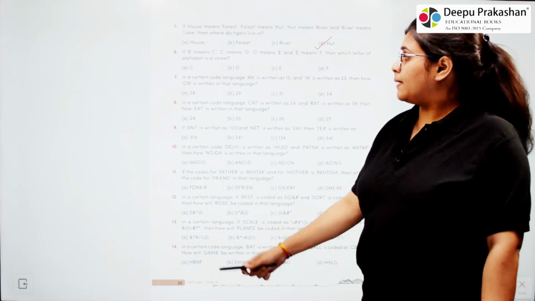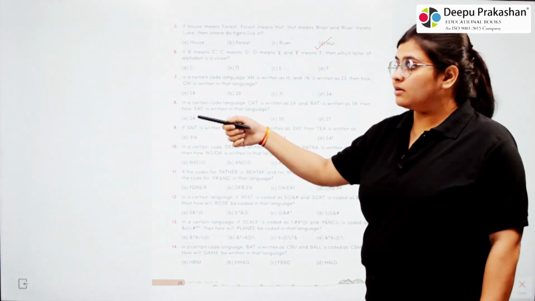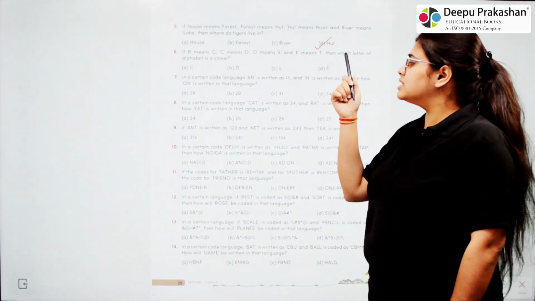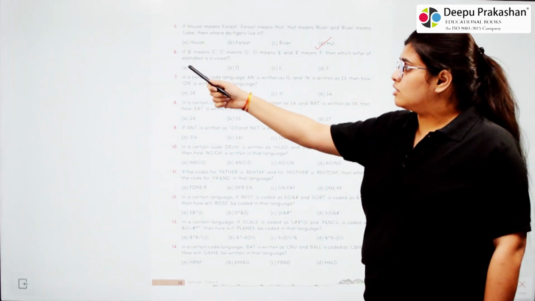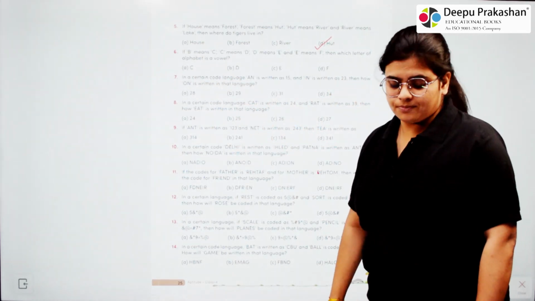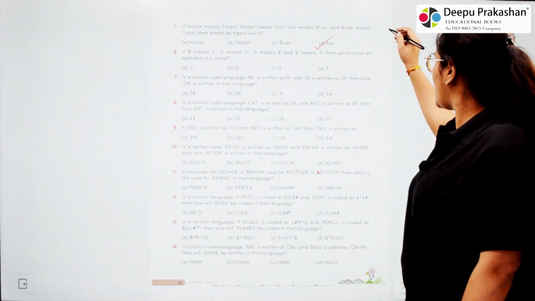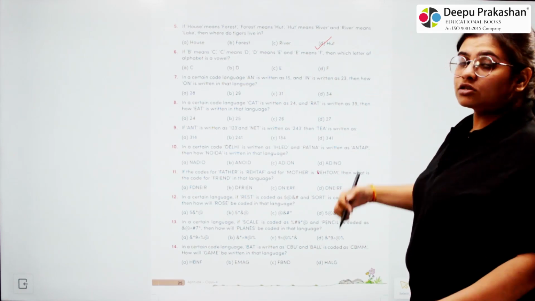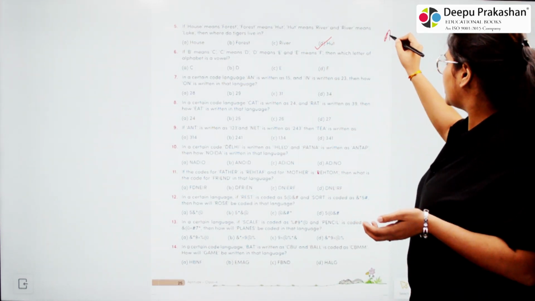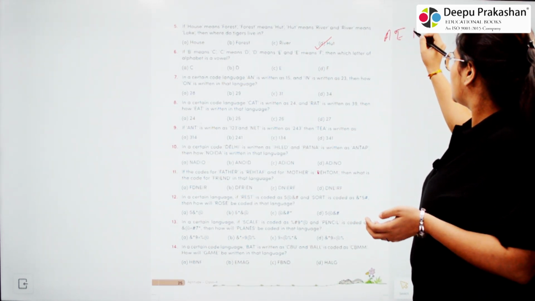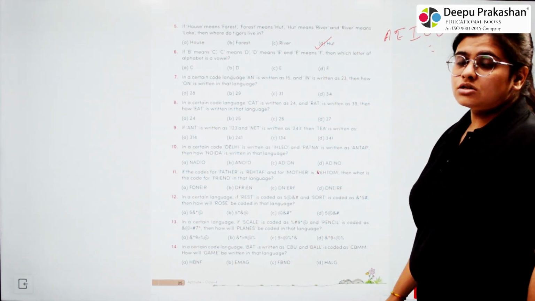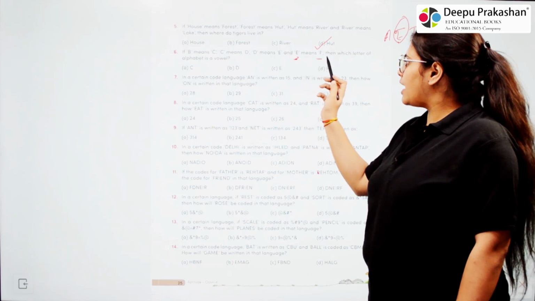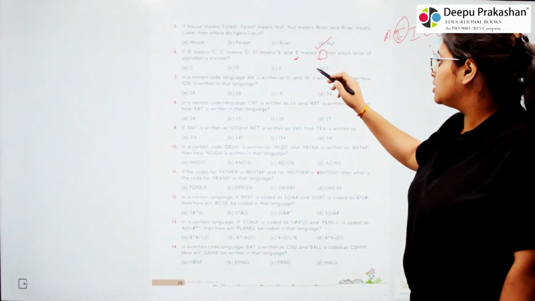Okay? 6. If B means C, C means D, D means E, and E means F, then which letter of alphabet is a vowel? So we know that the vowels are A, E, I, O and U. And here only E is present and E means F here. So our answer will be F.